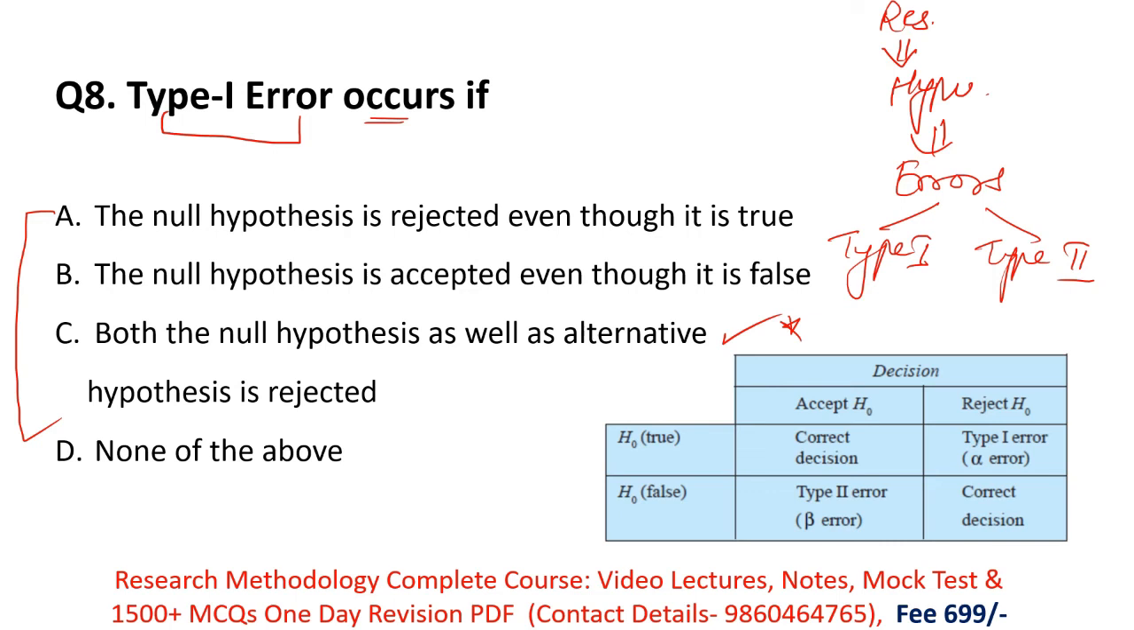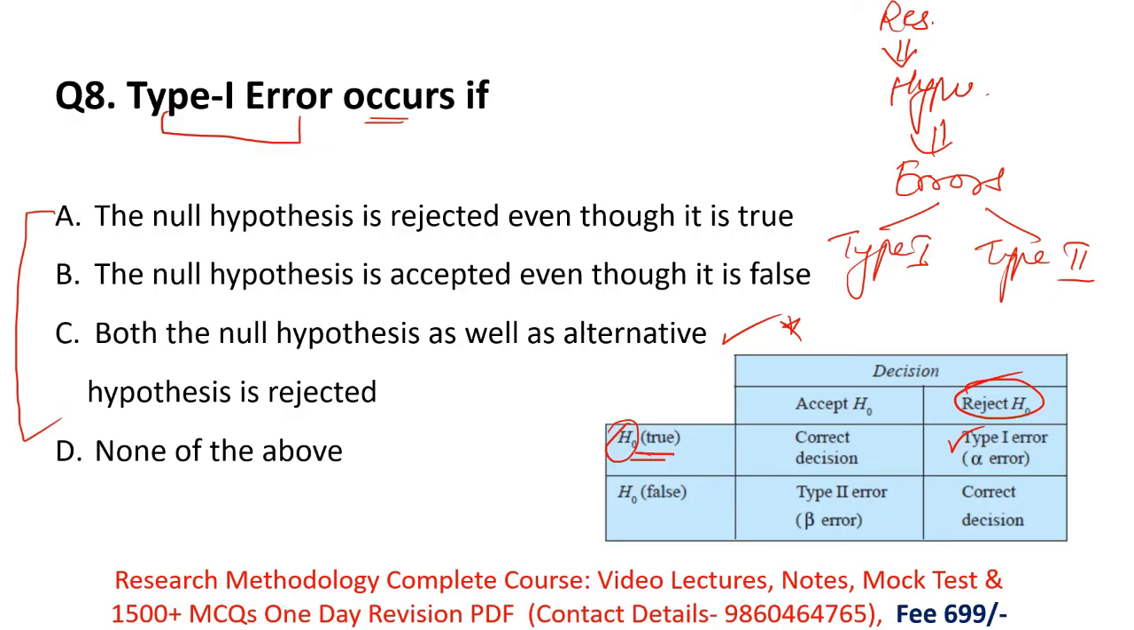Okay. So remember, here in the table, your null hypothesis is true. Even though your null hypothesis is true, you are rejecting it, which means you are taking a wrong decision. So this is known as type 1 error. Here, H0 means null hypothesis. When your null hypothesis is true and you are rejecting it, you are taking a wrong decision, you are making an error. That's why it is known as type 1 error.